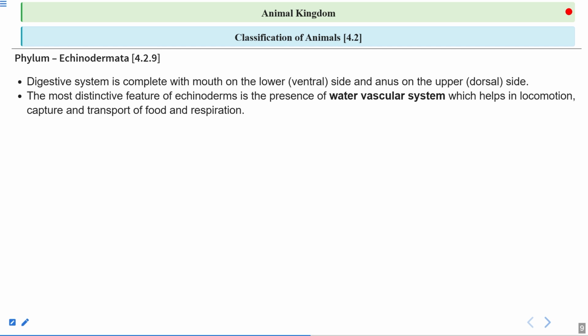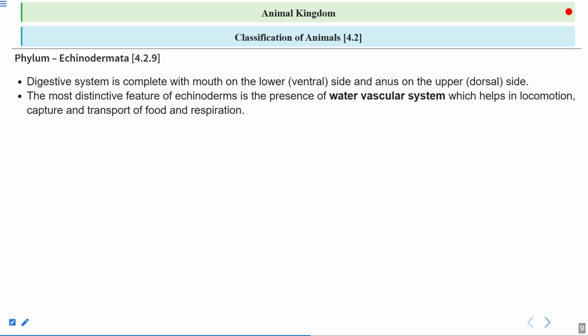Not only that, when the water comes inside the organism, the water has many minute organisms and food particles, so that gets captured by the organism. It also helps in transport of food and respiration. How is it helping in the process of respiration? It has dissolved oxygen in it.